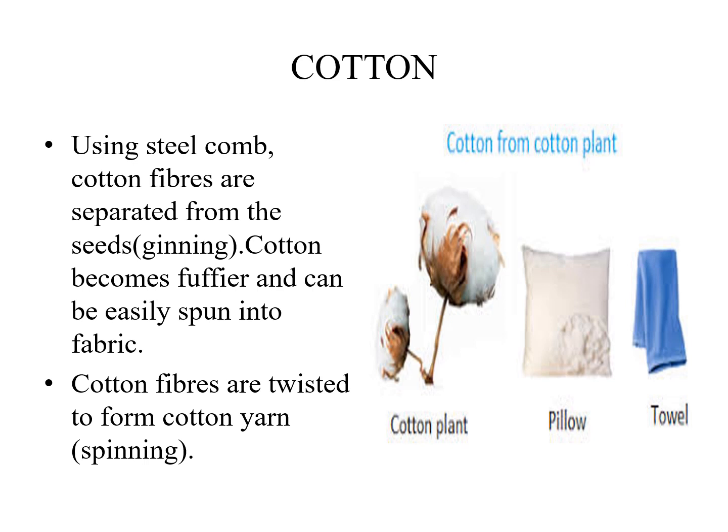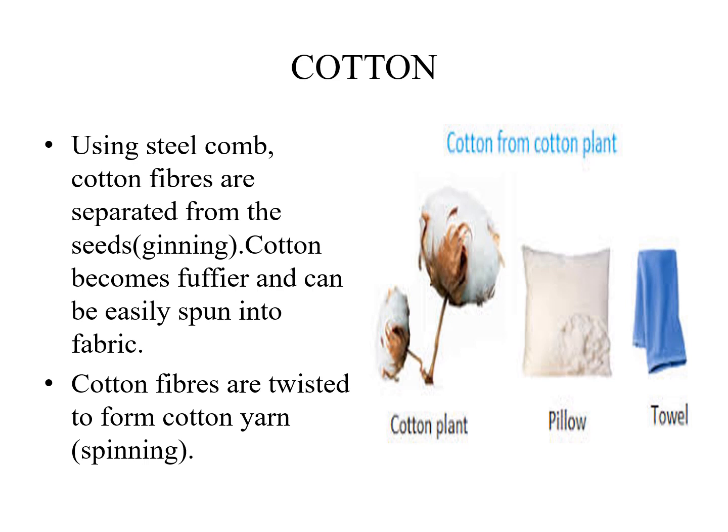How can we remove that seed from the fiber? With the help of a comb. Not an ordinary comb, here they use a steel comb. Cotton fibers are separated from the seeds. That process is called what? Ginning. You might have heard of a ginning factory. They remove the seeds from the fibers. Then the cotton becomes fluffier and can be easily spun into fabric.